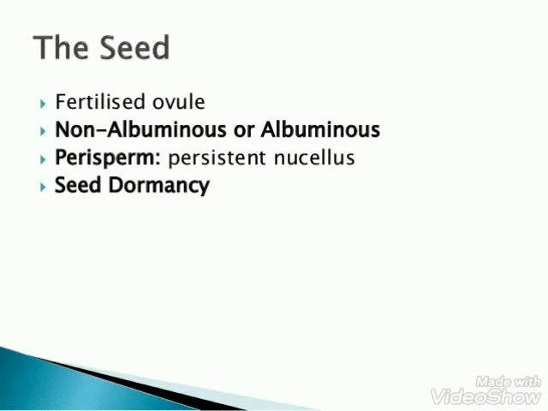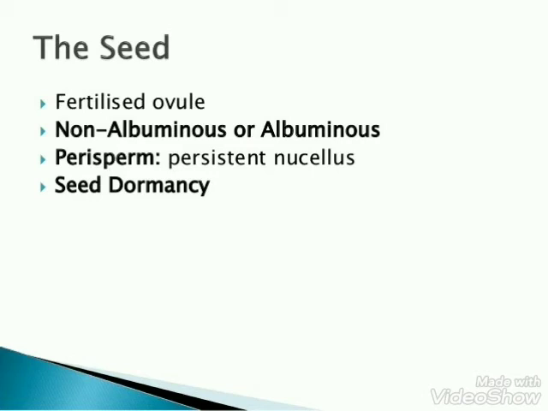Seeds are basically of 2 types. One is non-albuminous seed and another is albuminous seed. The seed with no residual endosperm, that means the seed in which endosperm is absent or completely consumed during the process of embryo development, is known as non-albuminous seed. For example, pea and groundnut.